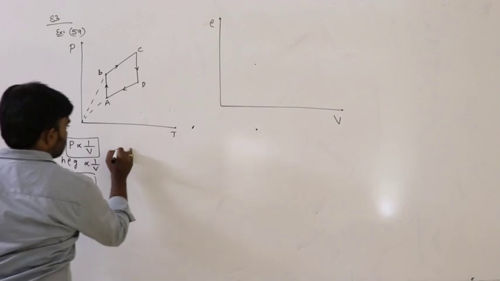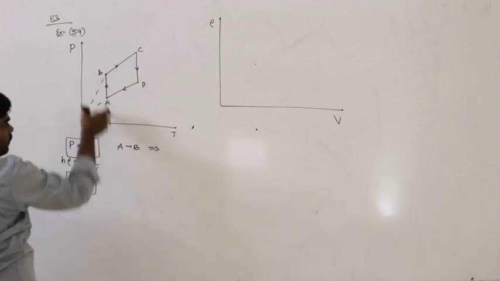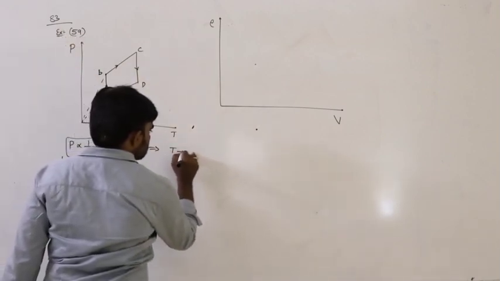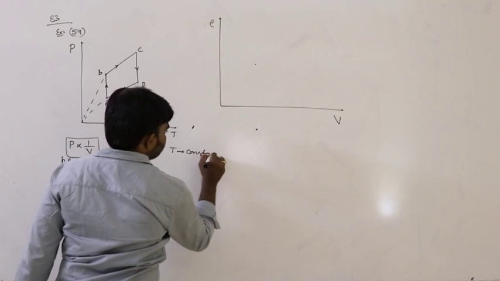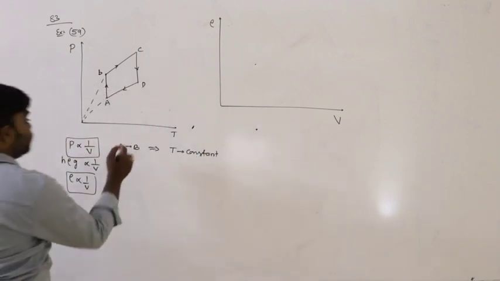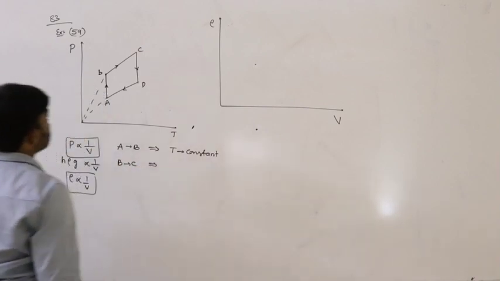First, A to B. In the graph A to B, this is a straight line parallel to the pressure axis. That means temperature remains constant. And B to C, what is the shape of the graph?